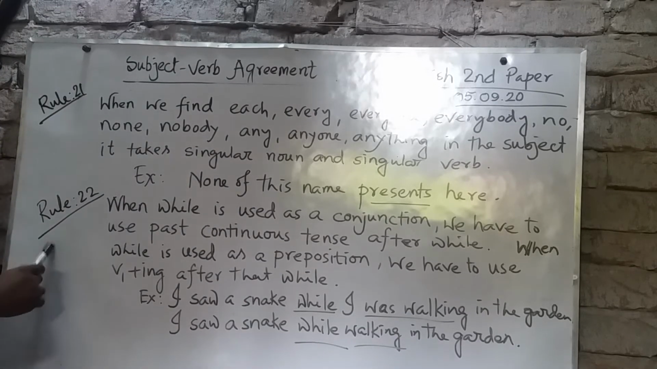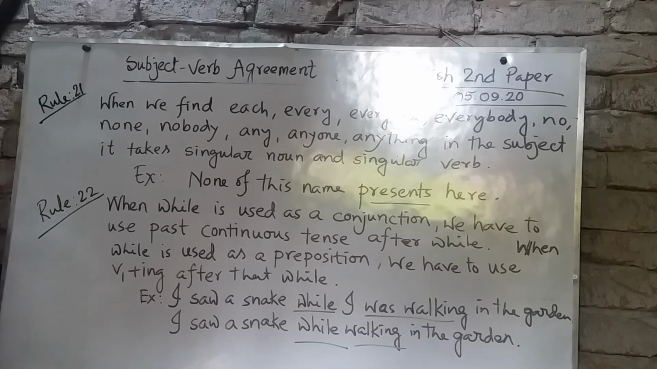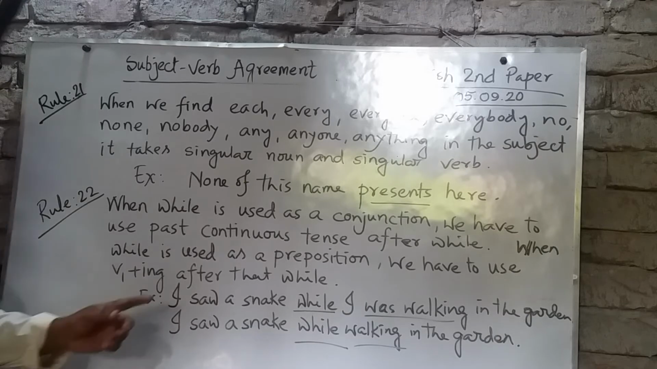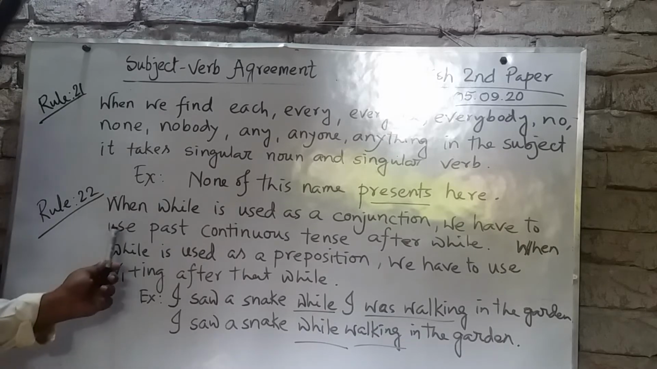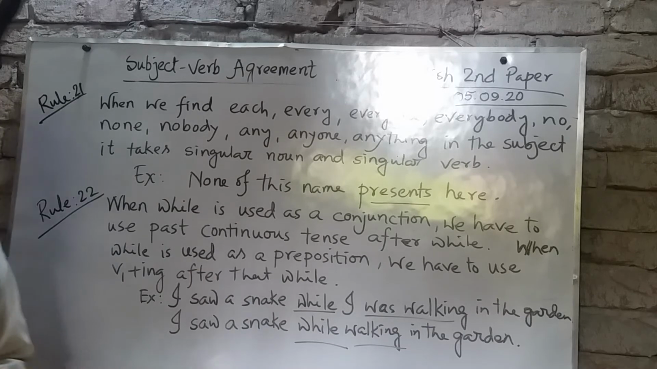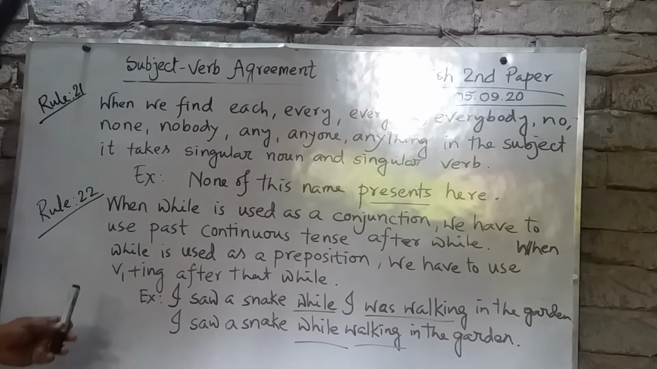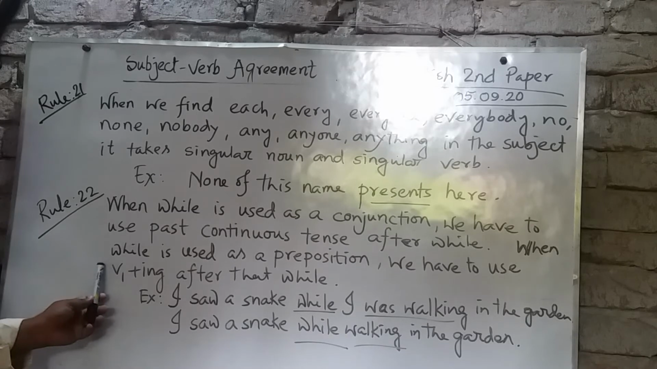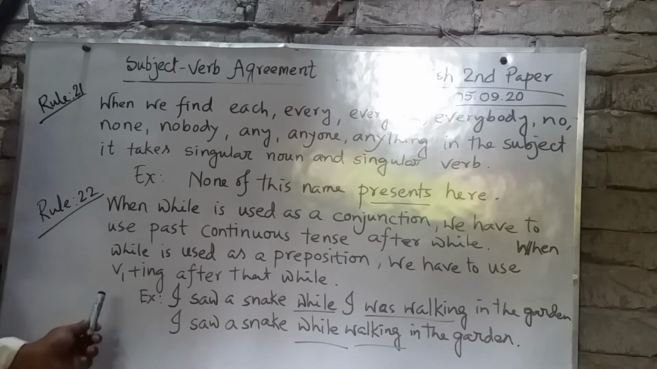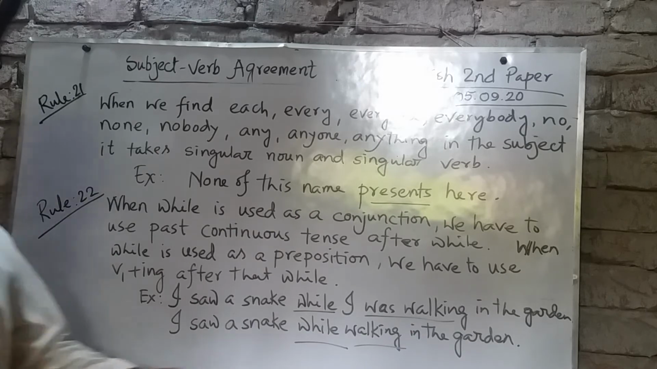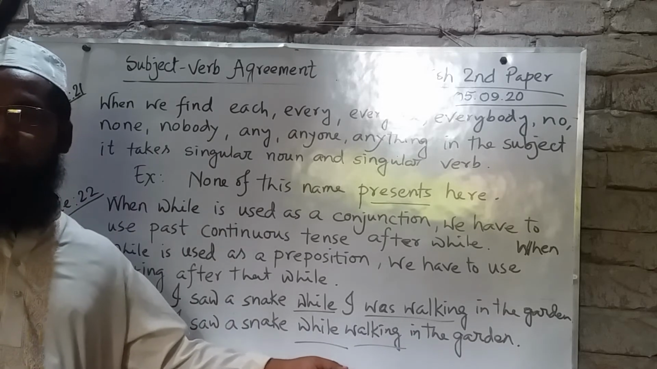Now rule number 22. Here, the use of while. When while is used as a conjunction, we will find a subject and a verb after while. Then we have to use past continuous tense after while. And at the same time, when while is used as a preposition, we have to use verb 1 plus ing directly after while.